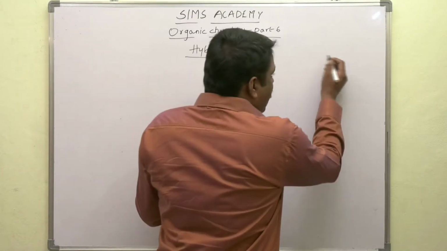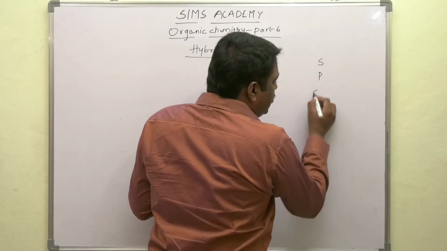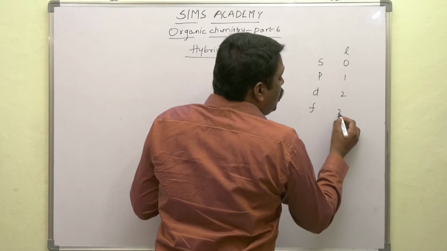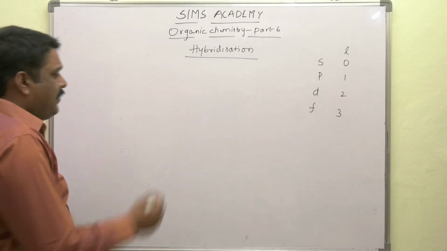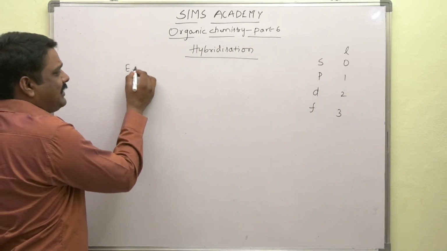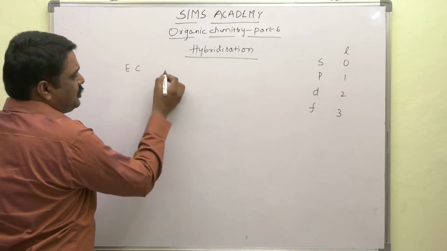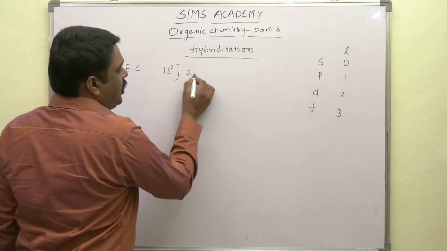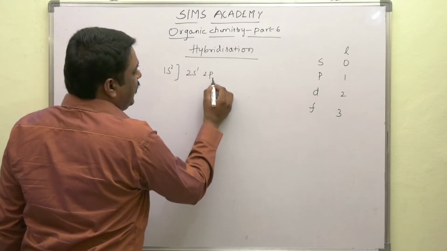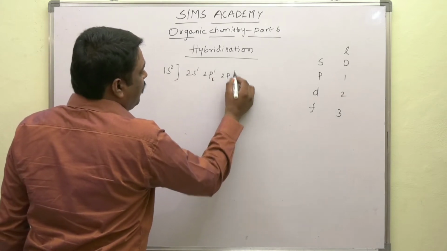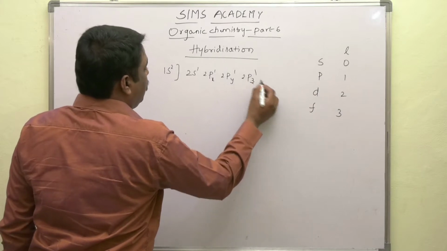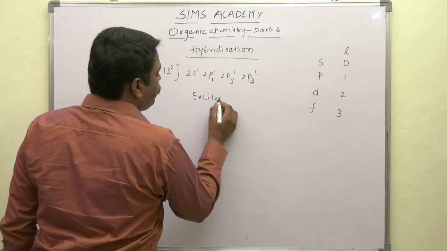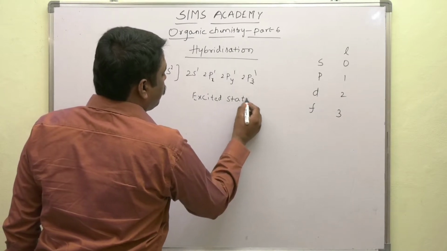For s, p, d, f, the l values are 0, 1, 2, 3. Now we have written the excited state electronic configuration of carbon as 1s2 in the first orbit, 2s1, 2px1, 2py1 and 2pz1 in the excited state.